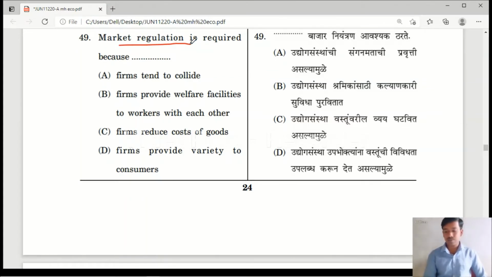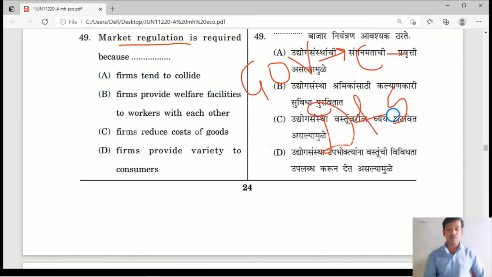Market regulation means where the government or other organization is going to control the market forces such as demand and supply. It is known as market regulation.